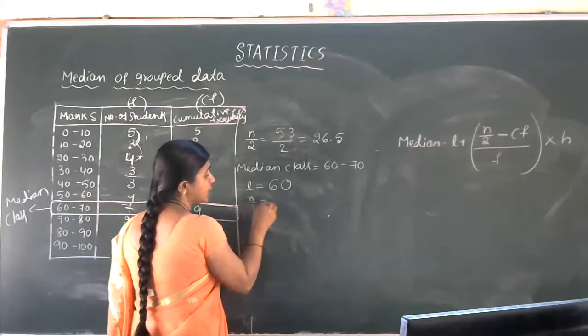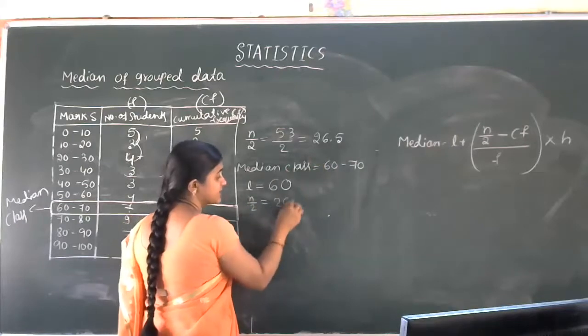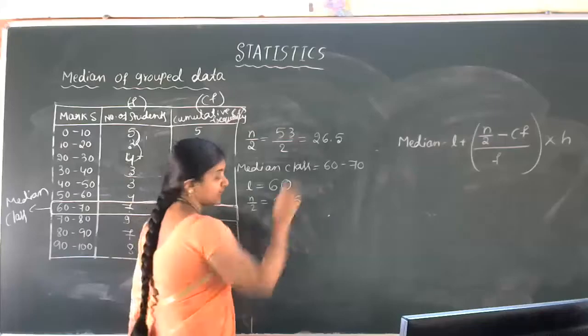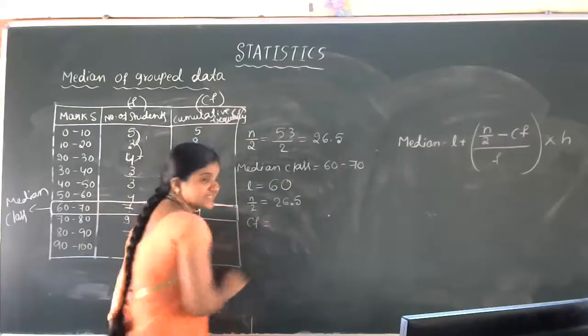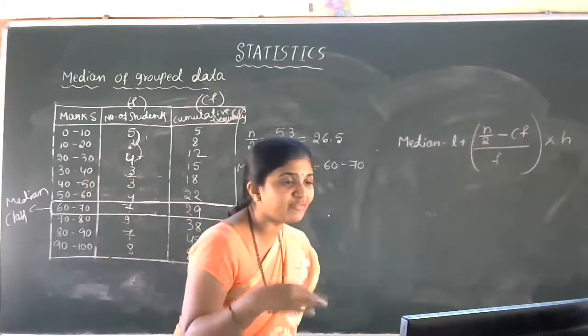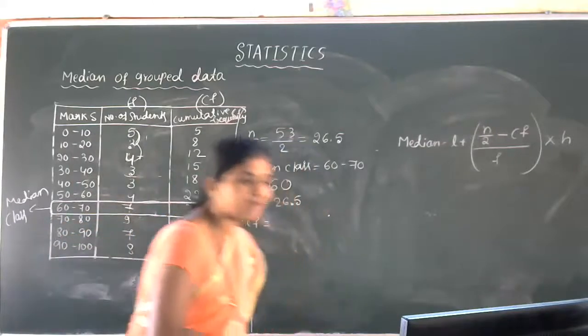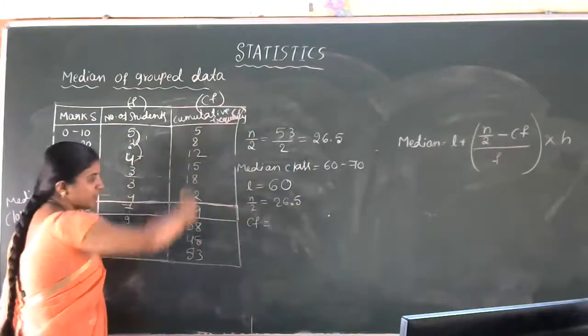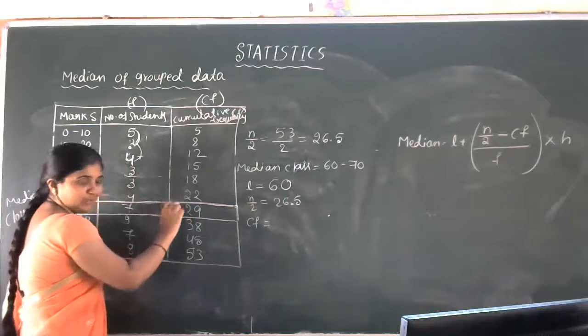Now what we need for the formula? N by 2. N by 2 is already ready. This is 26.5. Next is CF. What we discussed actually, CF is the cumulative frequency of the class preceding the median class. Preceding in the sense, the one before. Cumulative frequency of the class before the median class.